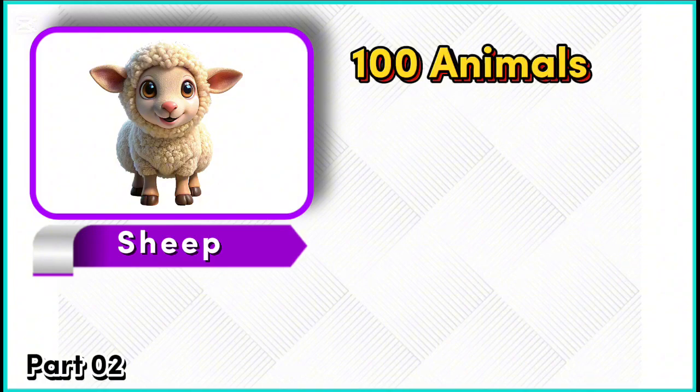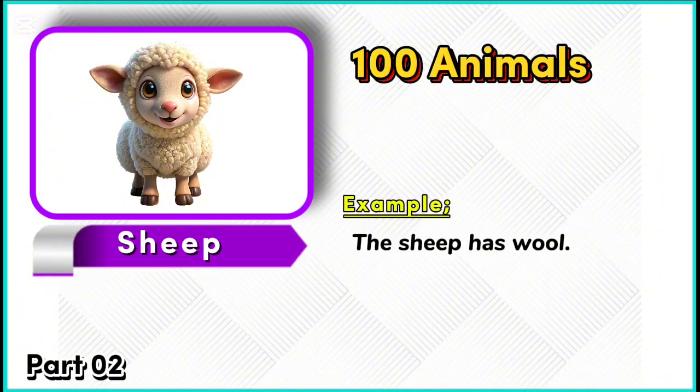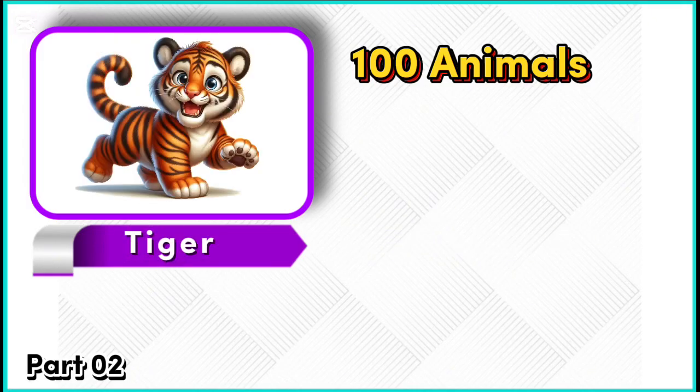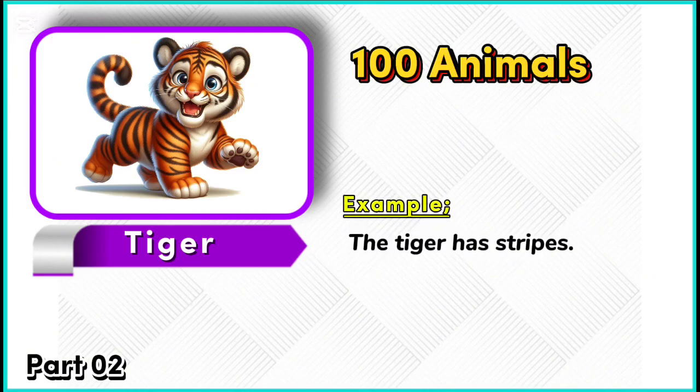Sheep. Example. The sheep has wool. Tiger. Example. The tiger has stripes.